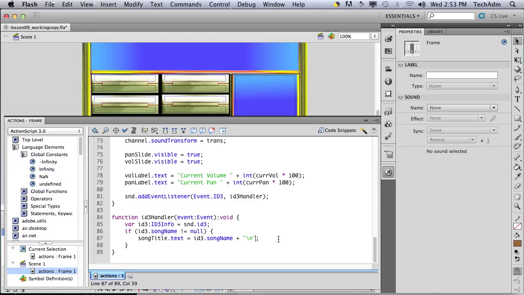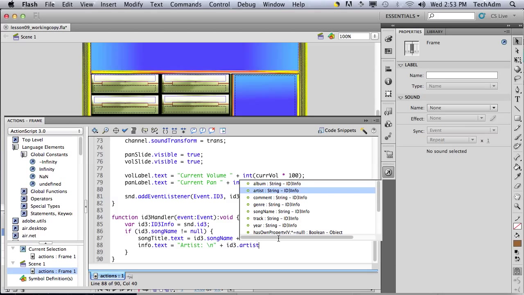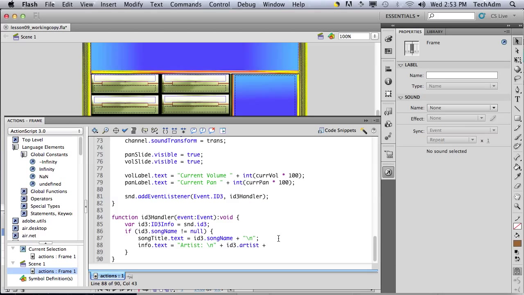And we've got to put more information into the information text box. Okay, and you've got to type here info.appendText.